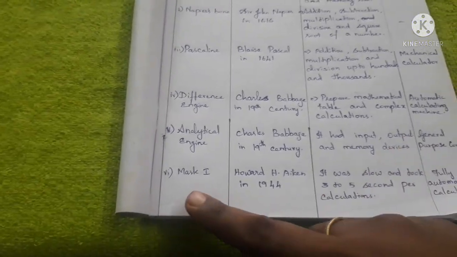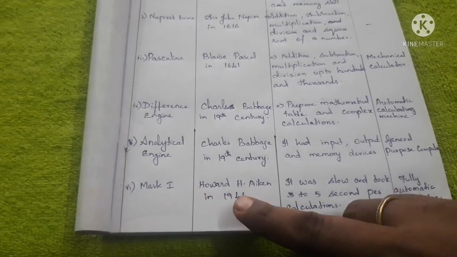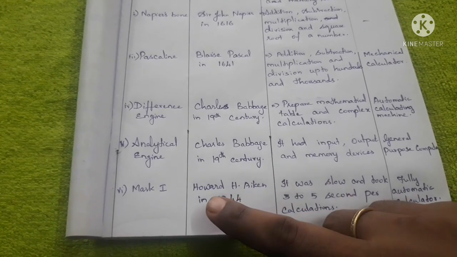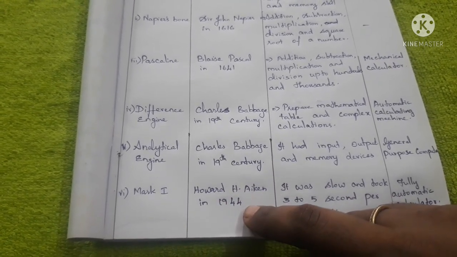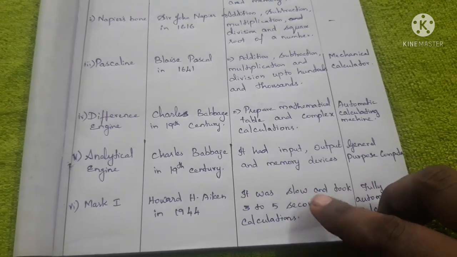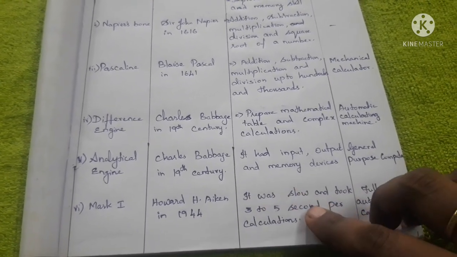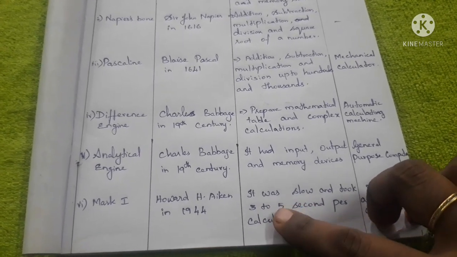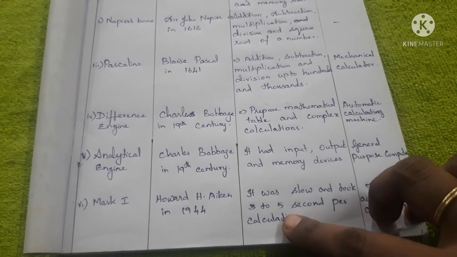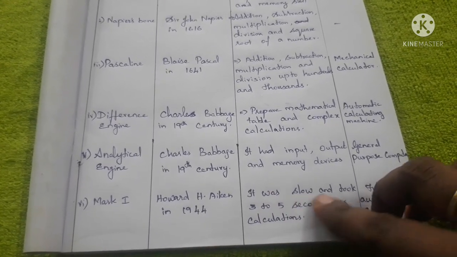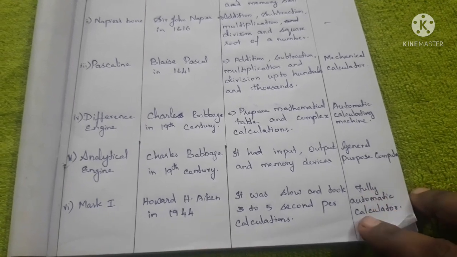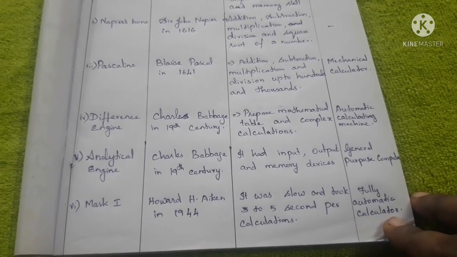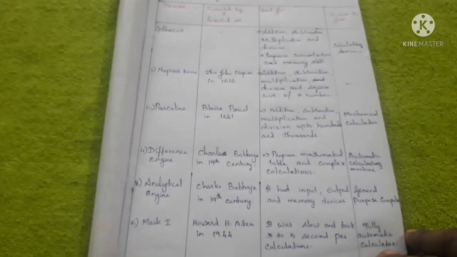The last one is Mark 1. It was invented by Howard H. Aiken in 1944. It was a slow machine and took 3 to 5 seconds per calculation. It is called the first fully automatic calculator. I hope you understand this.